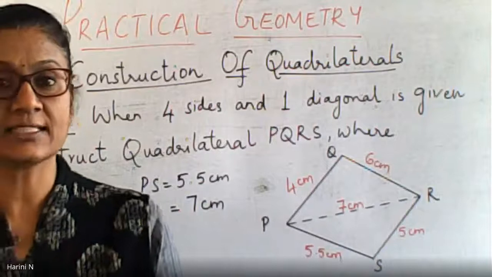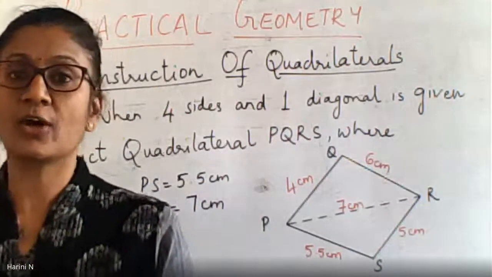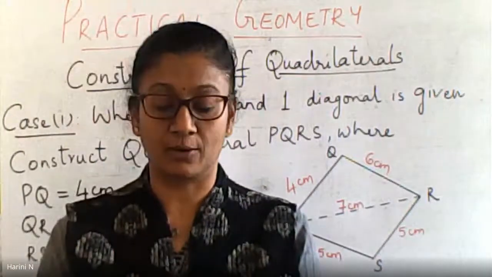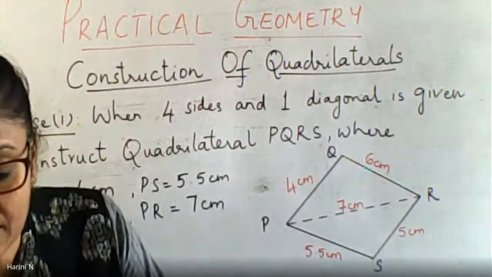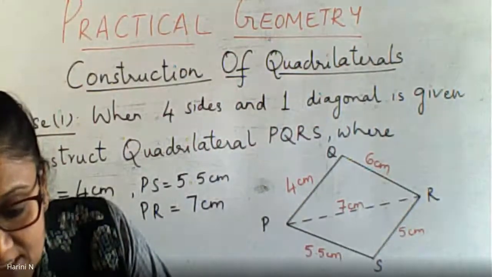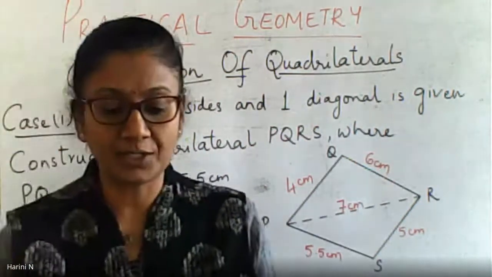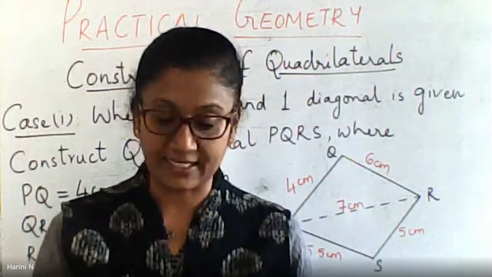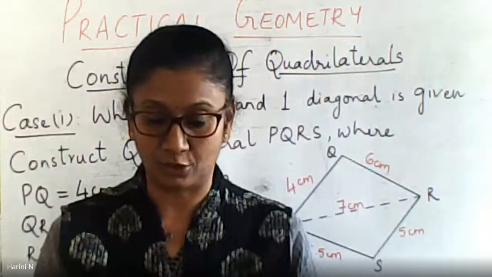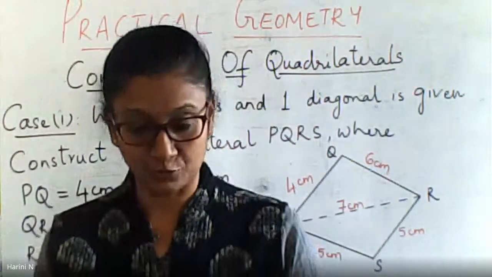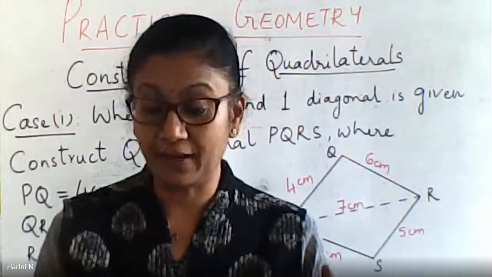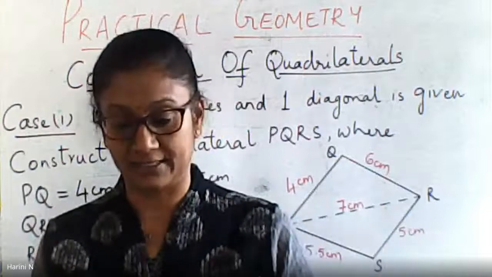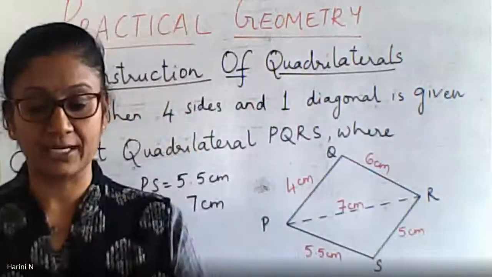Alright, in all these cases, we also have used our knowledge of construction of angles using a compass. I hope you understand what angles are. For some of the special angles, we don't require the protractor at all to construct the angle, like 60 degrees. With a compass itself, I know how to draw. Now 120, I know how to draw it with a compass. Even if I am asked to construct 90 degrees, I know I can use my compass to complete the construction. I don't require the protractor.